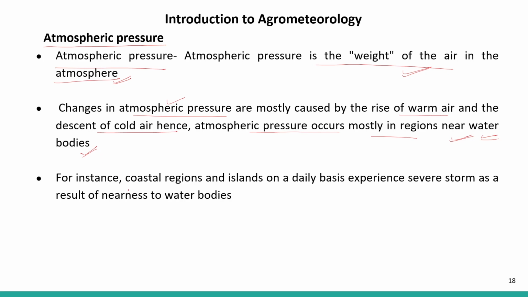For instance, coastal regions and islands experience severe storms on a daily basis as a result of being near water bodies. So how do these coastal regions and islands on a daily basis experience these severe storms? This is just because of the atmospheric pressure.